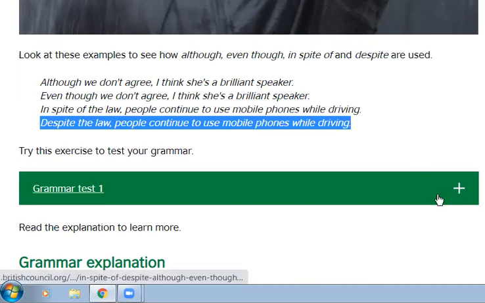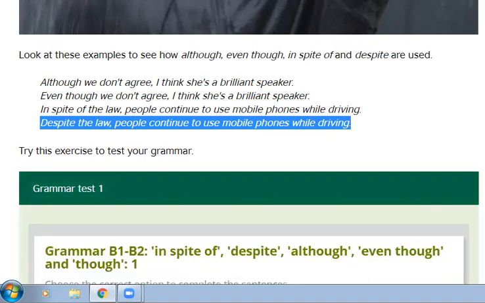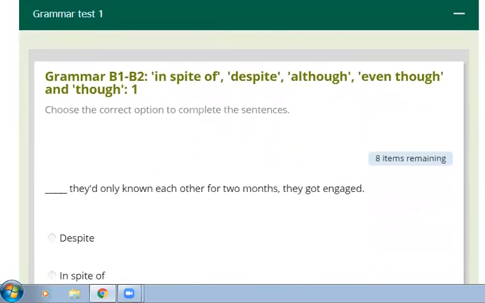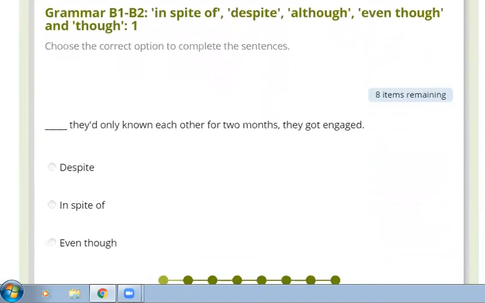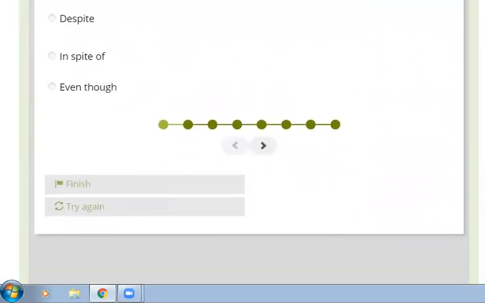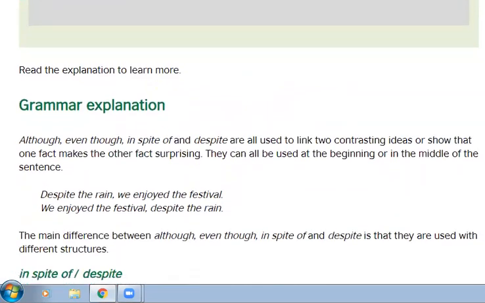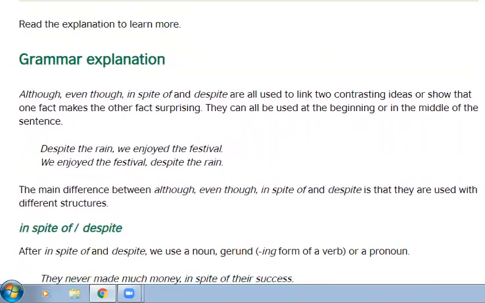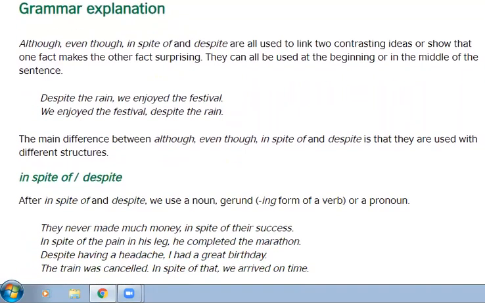Try this exercise to test your grammar. I will share the link in your lesson so that you can give it a try yourselves. Now, let's go through the explanation to learn some more.